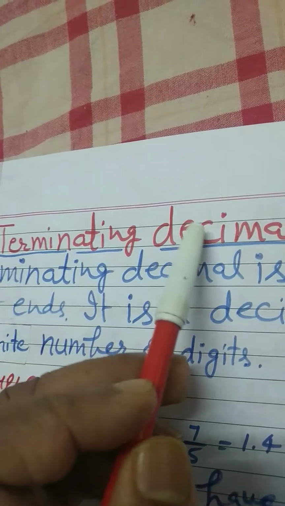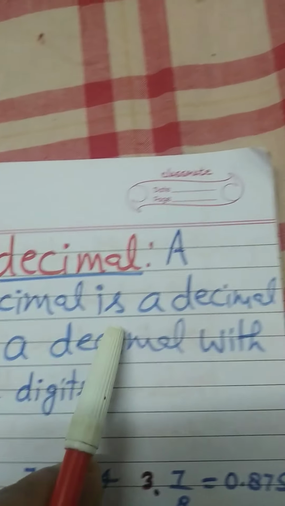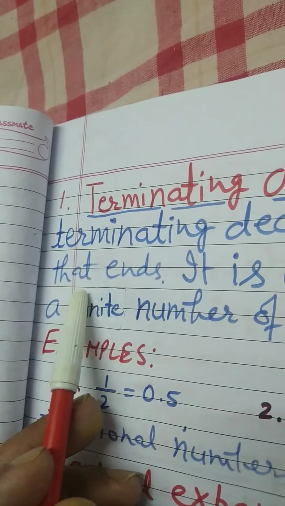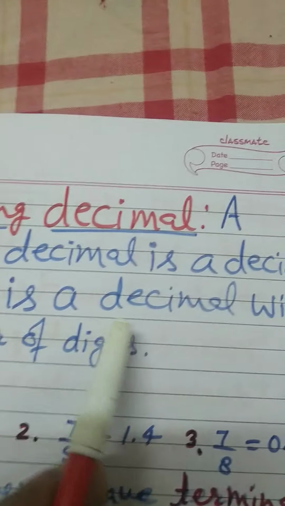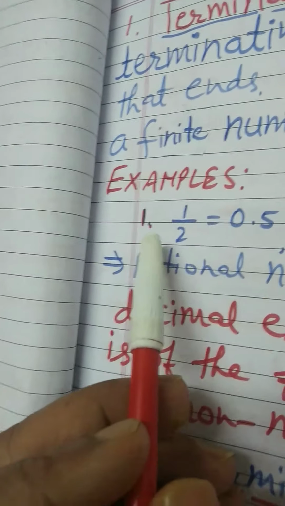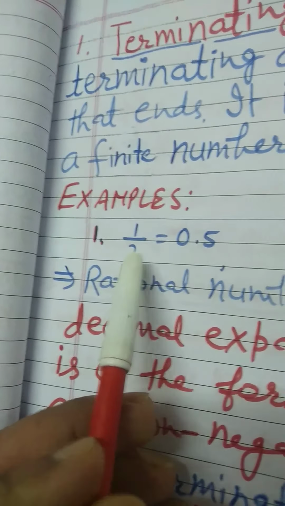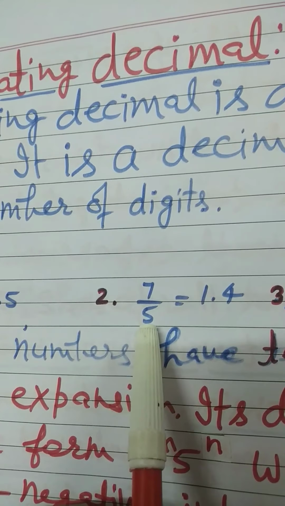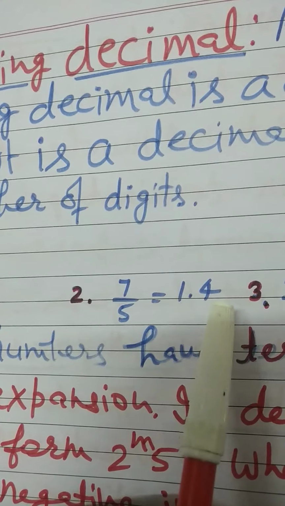Now terminating decimal. A terminating decimal is a decimal that ends. It is a decimal with a finite number of digits. Examples. Example 1 is 1 by 2 is equal to 0.5. Another example is 7 by 5 is equal to 1.4.